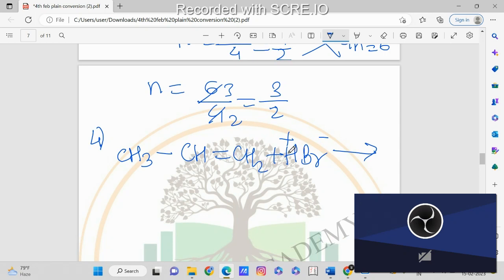So the Markovnikov rule states that the carbon which is having the lowest number of hydrogens, to that carbon this Br will join, and the carbon which is having the highest number of hydrogens, to that carbon the H will join.